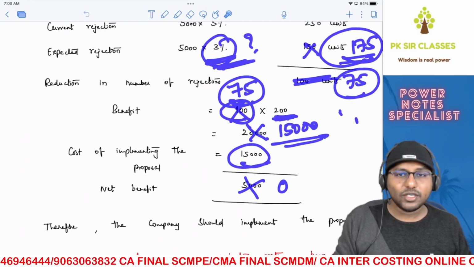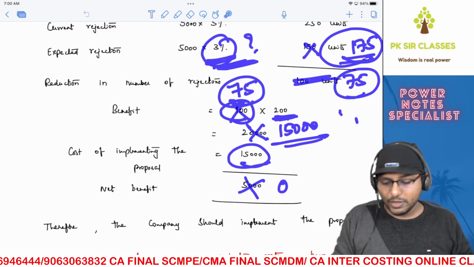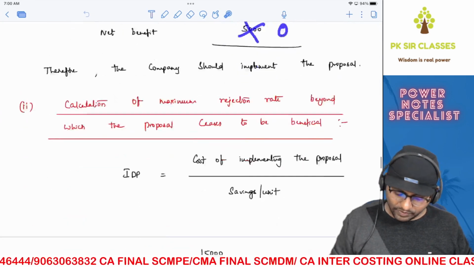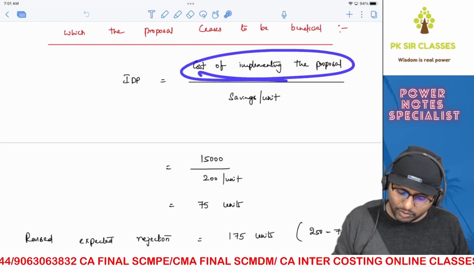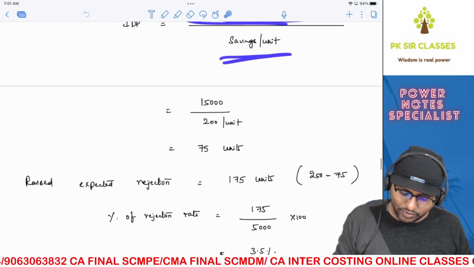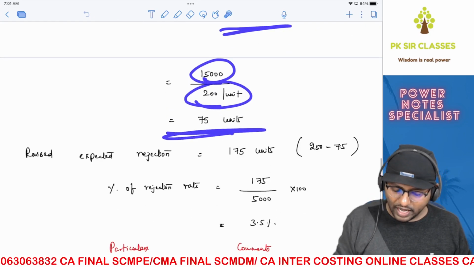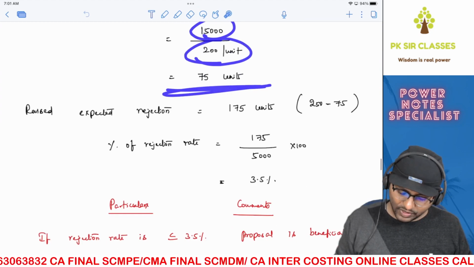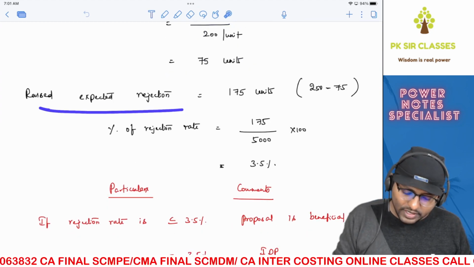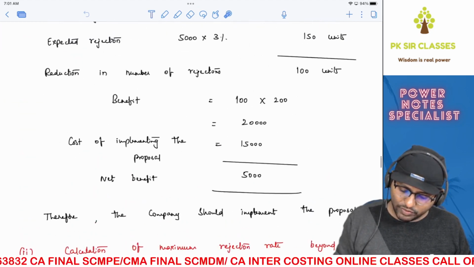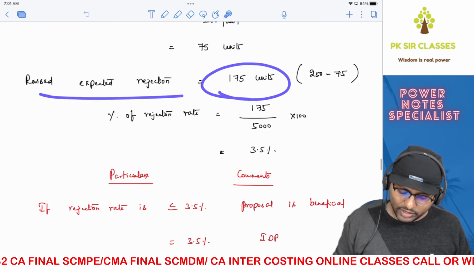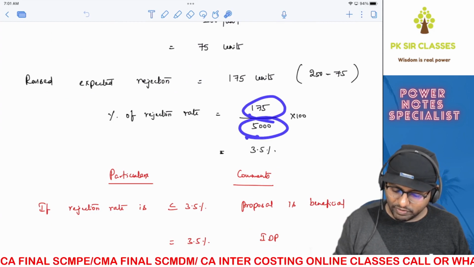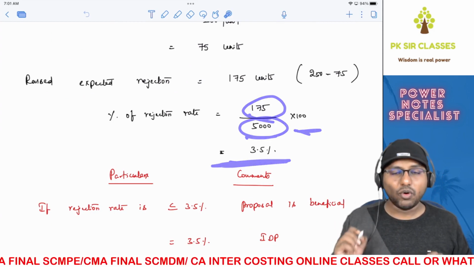So 175 means how much should be this percentage? If you calculate this percentage, your answer is done. 500 into how much percentage will be 175? Like that also you can calculate. I have calculated in a different way. See here. Cost of implementing the proposal divided by savings per unit. Same logic only. So 15,000 divided by 200 per unit, as we have calculated, 75 units, right? So the expected rejection should be 175. That's what we have calculated over here. So if it is 175, how much should be the percentage? 175 divided by 5,000 into 100, the percentage will be 3.5%.